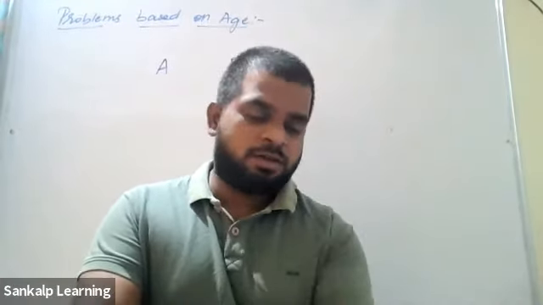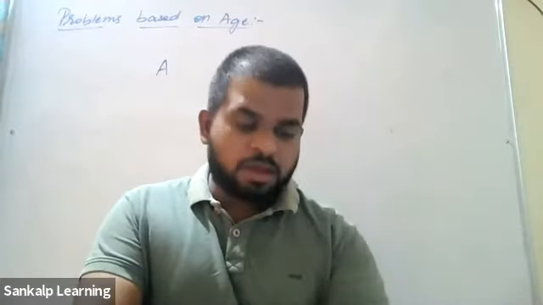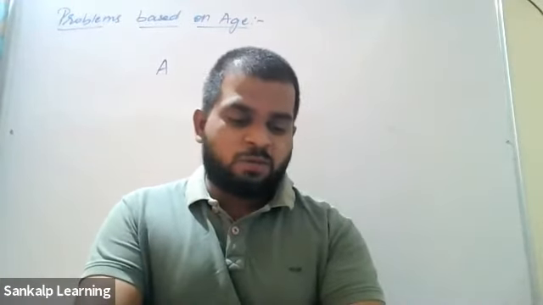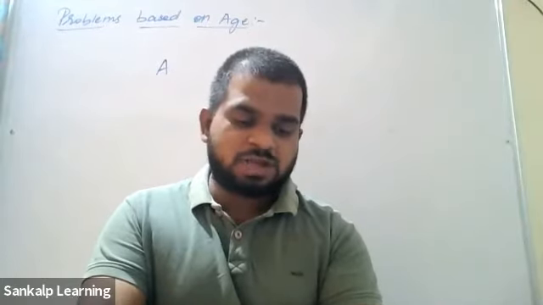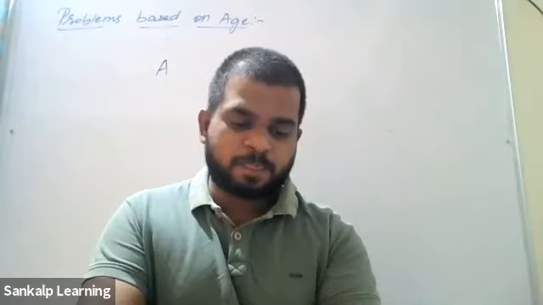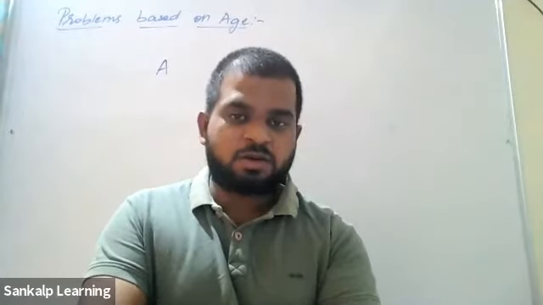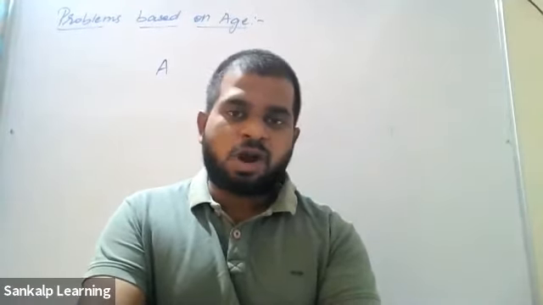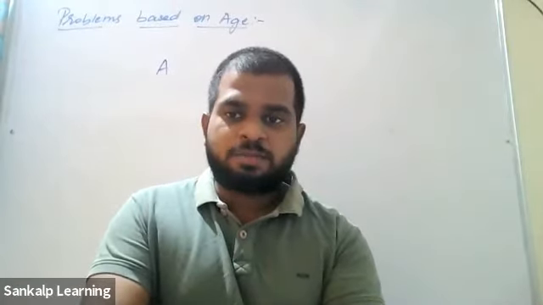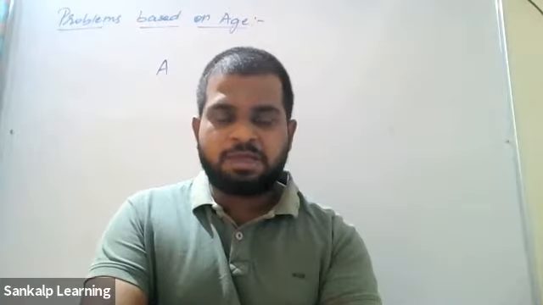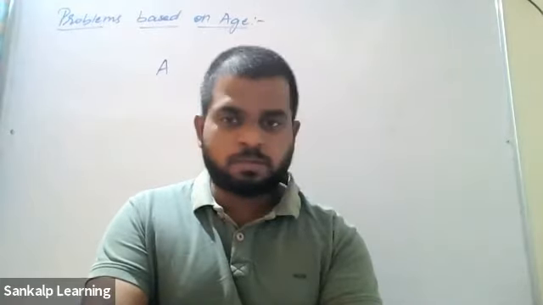I'll repeat it again. 5 years ago, A was thrice as old as B, and 10 years later, A shall be twice as old as B. What are the present ages of A and B?